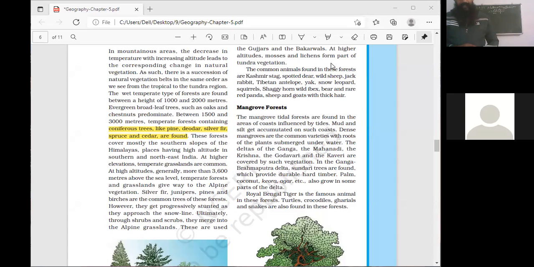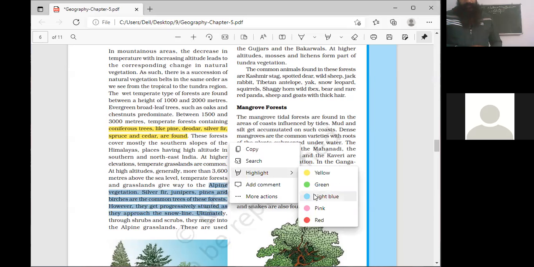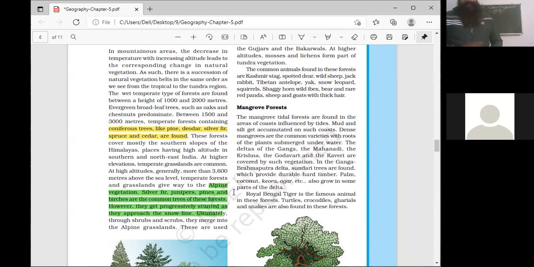It is known as the alpine vegetation. ALPINE.